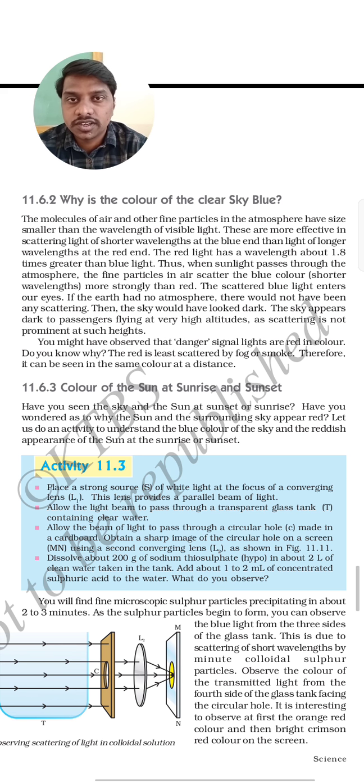If there was no atmosphere, there would be no scattering on the earth's surface. Then the sky would have looked dark. If there is no atmosphere, then our sky also looks dark. So the sky appears dark to passengers flying at very high altitudes, as scattering is not prominent at such heights.